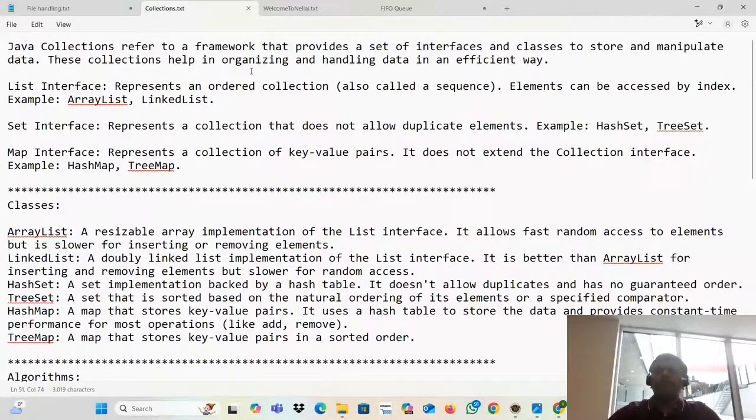Let me take the example of a library. A library is a framework. They created some framework, some cupboard. The cupboard is a kind of framework. It provides a set of racks and drawers.